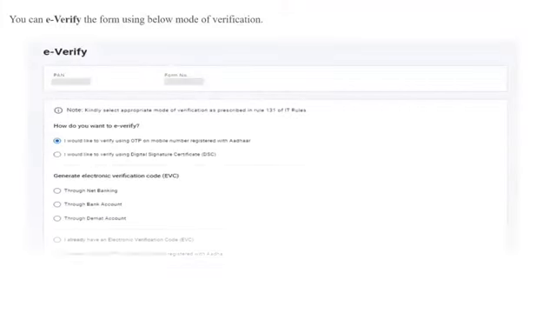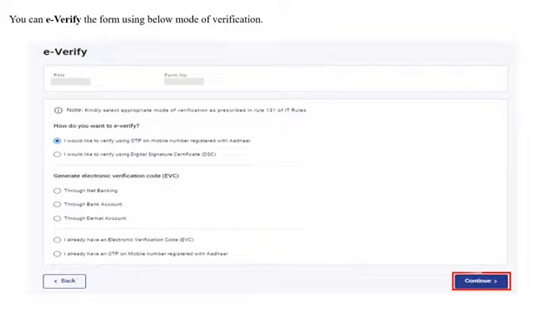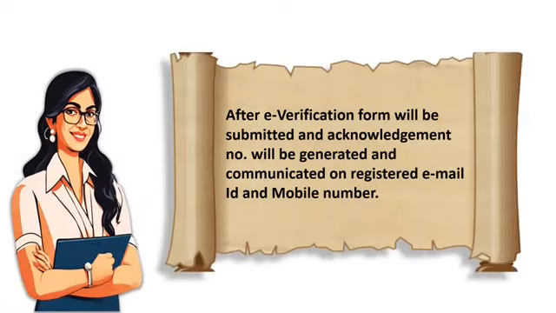Now you can E-Verify the form using any of the below modes of verification. After E-Verification, the form will be submitted and acknowledgement number will be generated and communicated on the registered email ID and mobile number. Filing of Form 1 DTVSV is very easy.